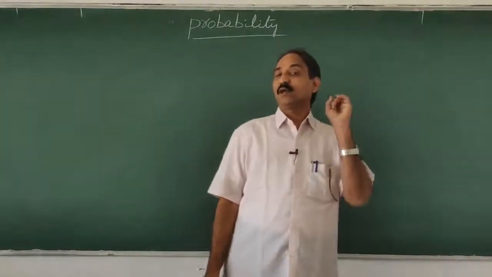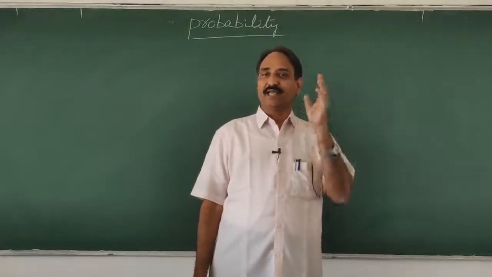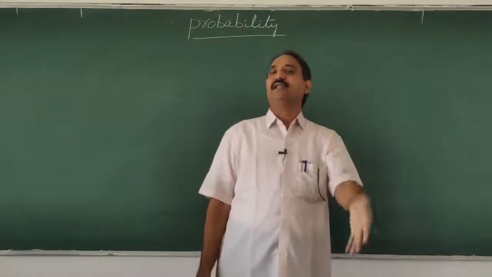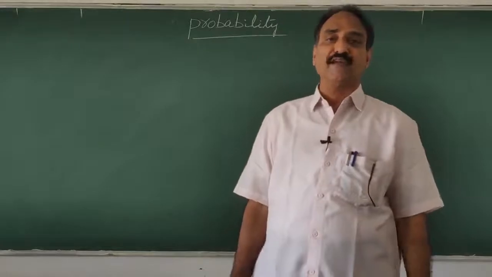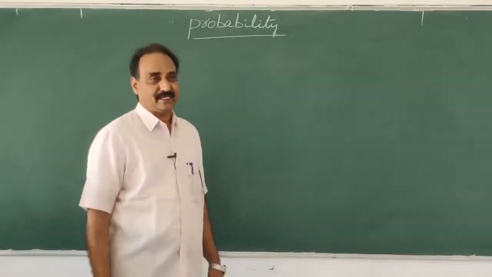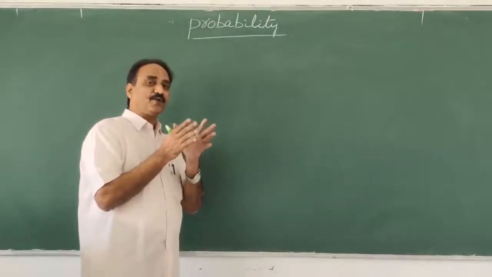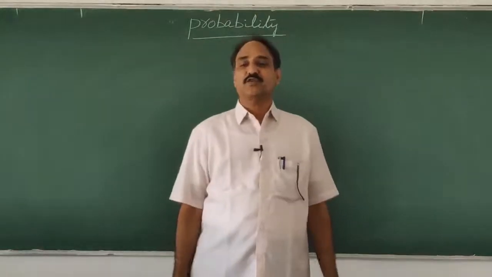So first, random experiment. Next, the outcome of a result is an event. Third, equally likely events. Fourth, mutually exclusive events. What do you call mutually exclusive events? If you take 2 events and they don't have anything in common, then they are said to be mutually exclusive events.